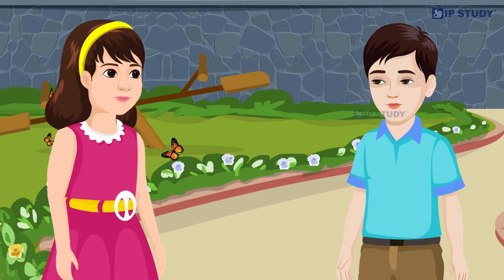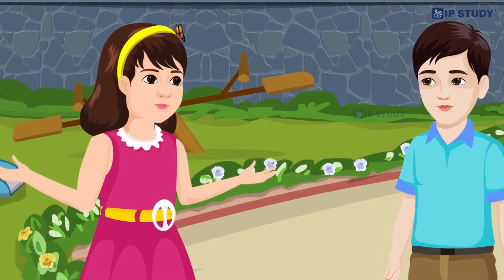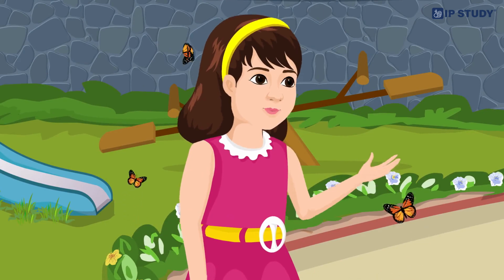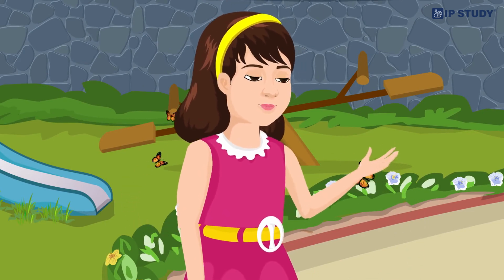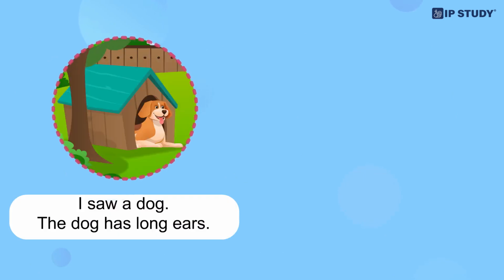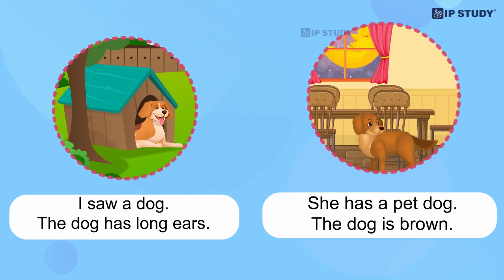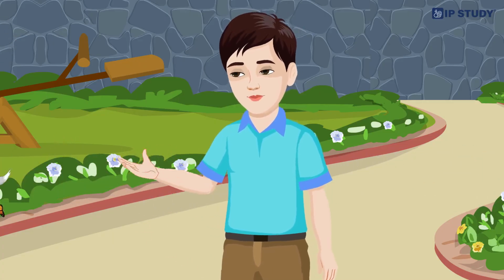Okay. We also use "the" when we mention something again. "The" is used with both singular and plural nouns. Example: I saw a dog. The dog has long ears. She has a pet dog. The dog is brown. Got it, Janvi.